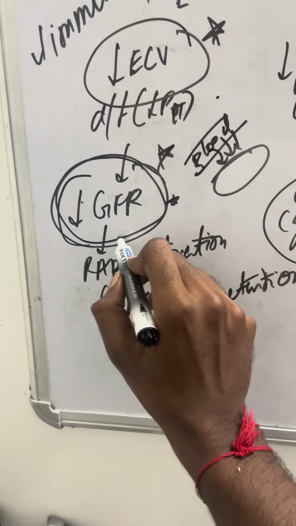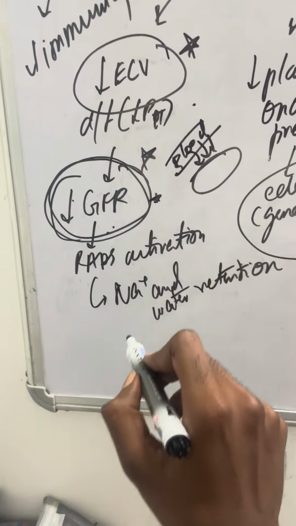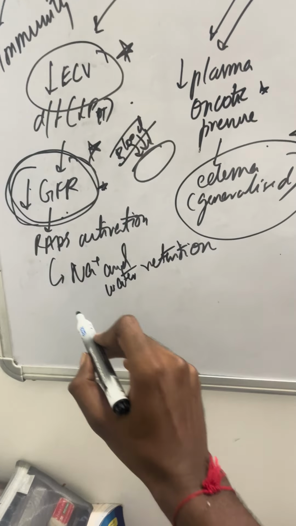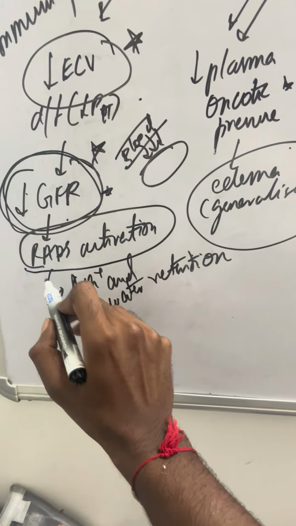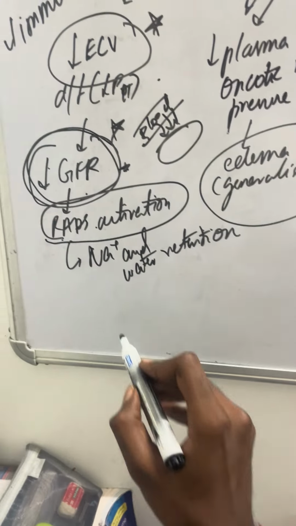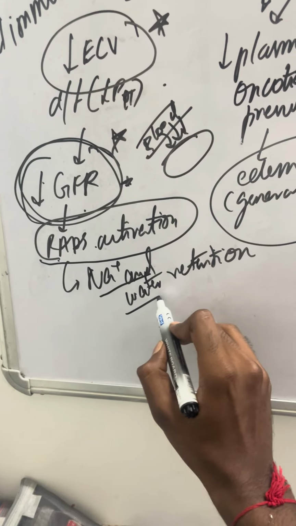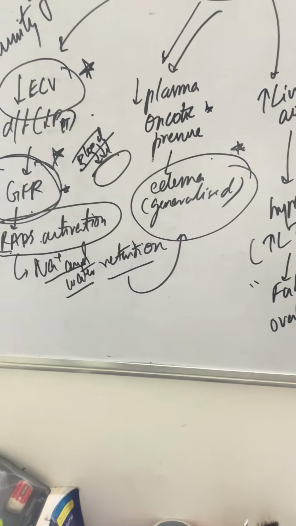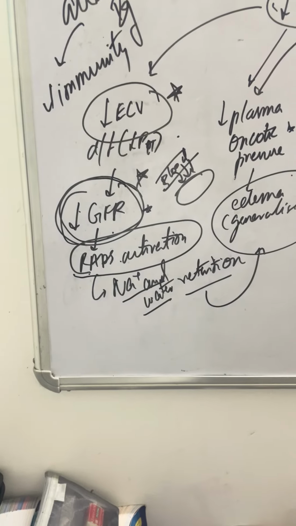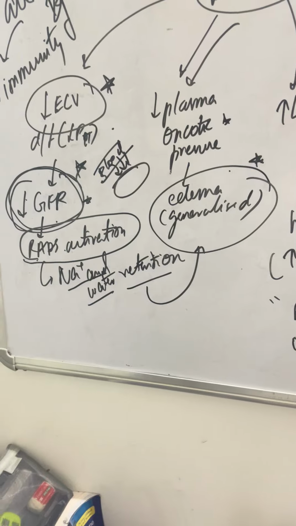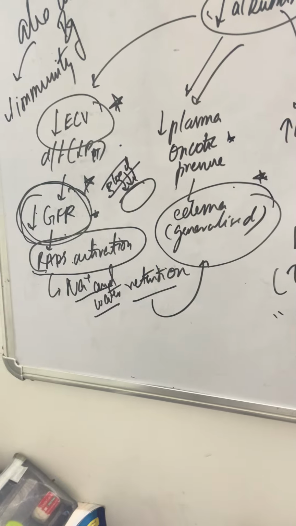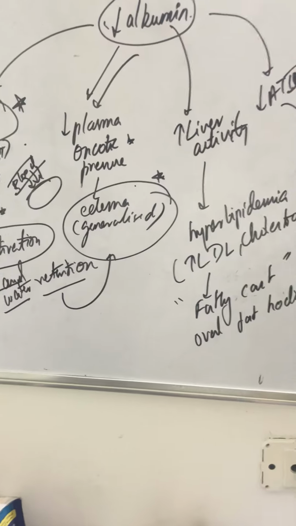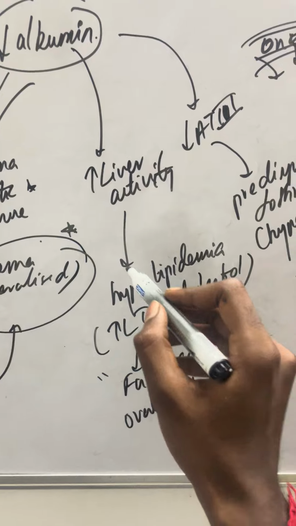Since GFR is going down, obviously the amount of filtrate formed and the sodium that reaches the distal tubule, everything decreases. So that leads to activation of the RAS system. When the RAS gets activated, it's going to lead to more sodium and water retention. That again will lead to more generalized edema, because however much the body tries to prevent water loss through the kidney, whatever water is saved by the kidney is not going to stay in the vascular compartment at the end of the day, because he doesn't have protein in the first place.